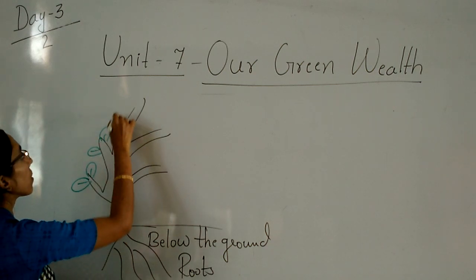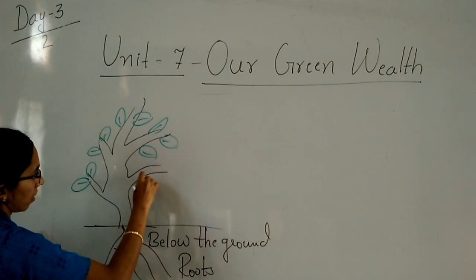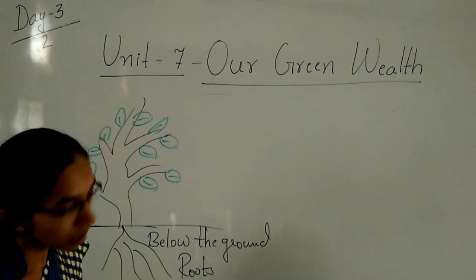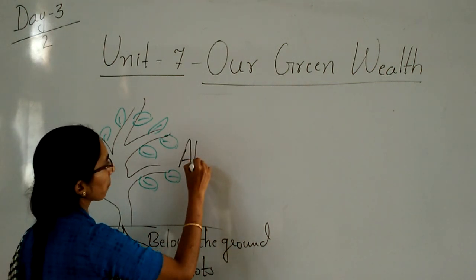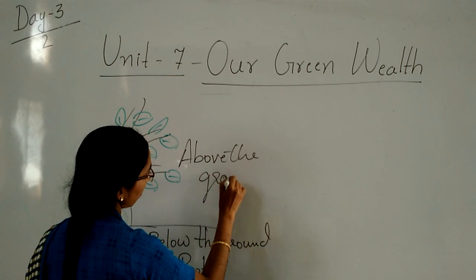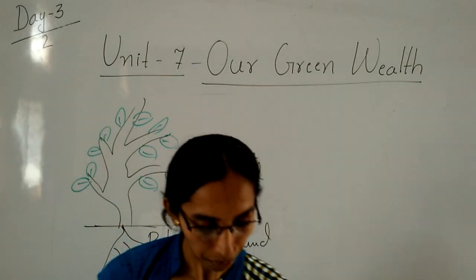The leaves, yes, they grow above the ground.